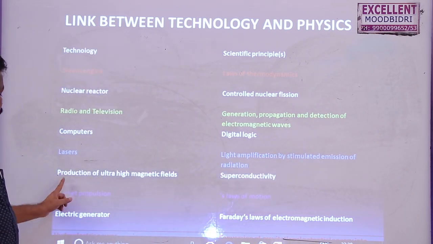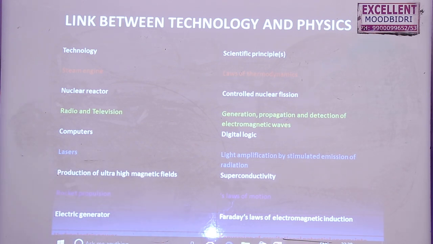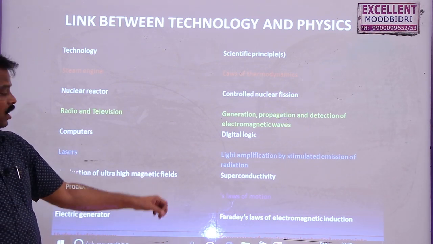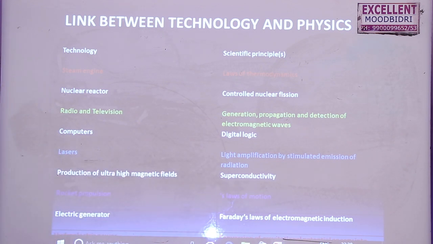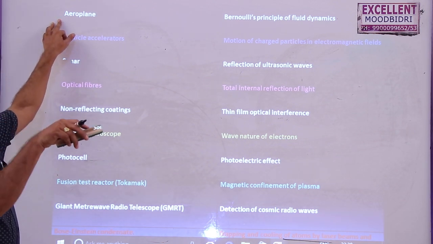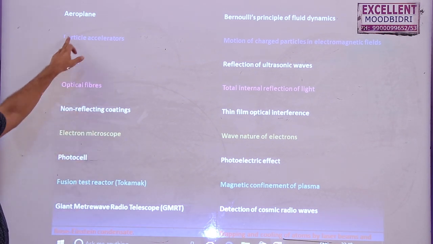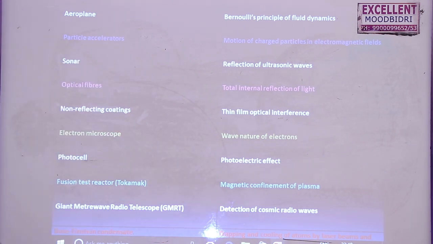Then production of ultra high magnetic fields is due to superconductivity, and rocket propulsion is due to the laws of motion, first law, second law as well as third law. And the electric generator works on the principle of Faraday's law of electromagnetic induction. And then aeroplane, we studied this in the fluids lesson. When the aeroplane is flying in the sky, due to the pressure difference between the upper and lower surface of the wing, the aeroplane works on Bernoulli's principle. And particle accelerators, motion of charged particles in electromagnetic fields, this we will study in second PUC.